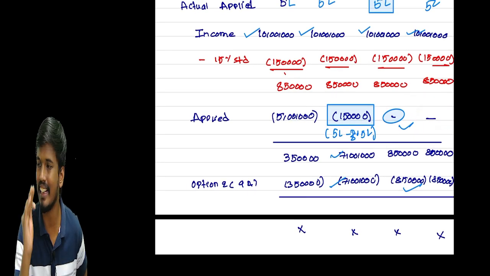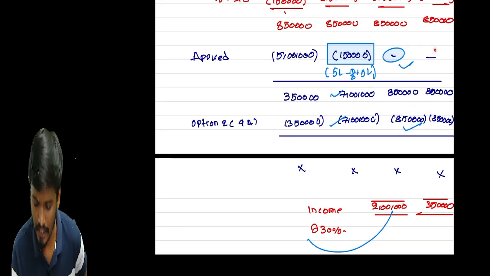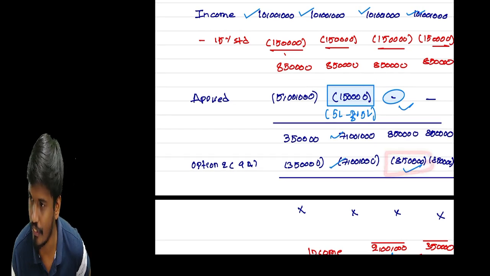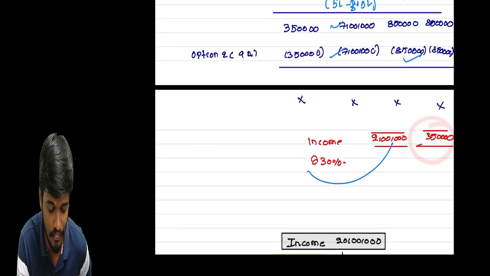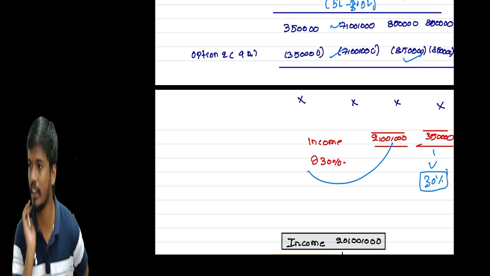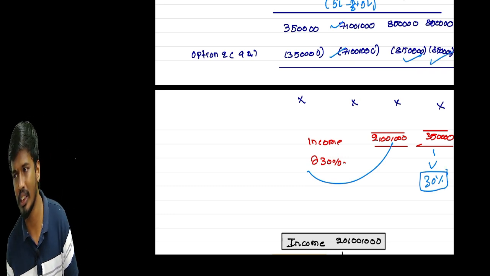First you adjust your application against your existing liability. So again you have 8 lakh 50. Sir, you need to apply 8 lakh 50, but you applied only 5 lakhs. The remaining 3 lakh 50 is required to pay tax at the rate of 30%. So again you go for option 2.